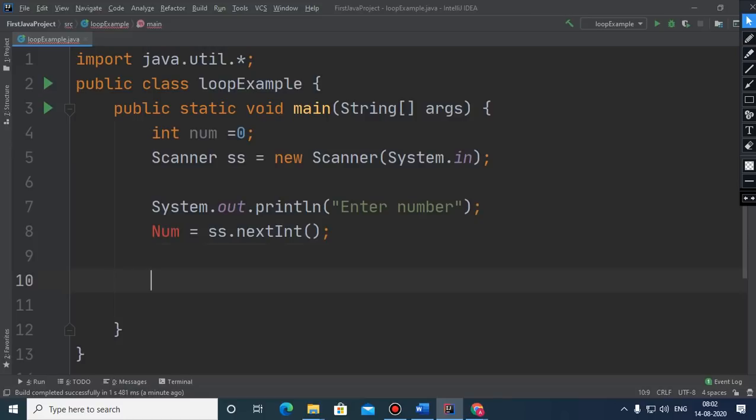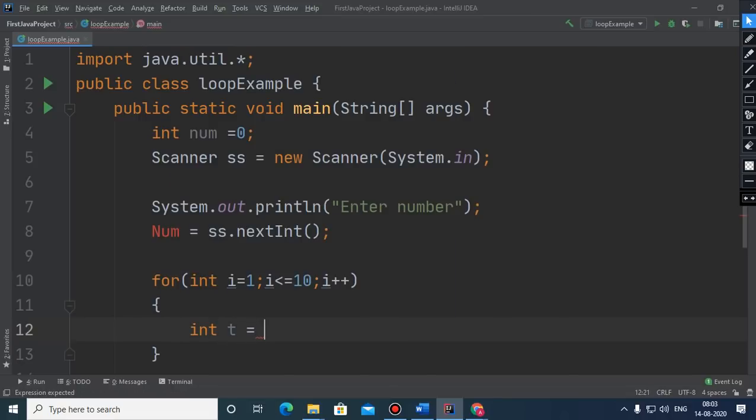So in that case, what we will be doing, we need to start a loop that will go from 1 to 10. It means initialization. In the initialization part, we need to write int I is equal to 1. In the condition part, we need to write till I is less than or equal to 10. And in the iteration part, we need to write I plus plus.